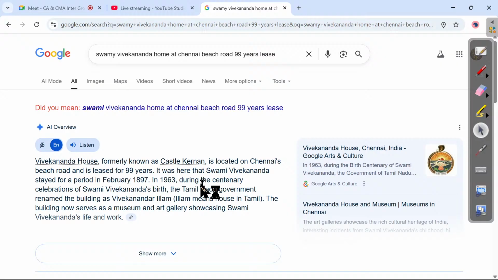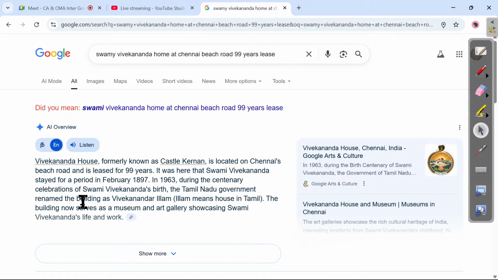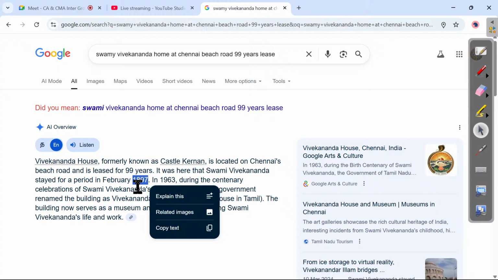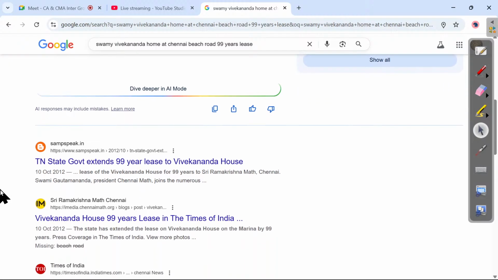In 1963, during the centenary celebrations of Swami Vivekananda's birth, the Tamil Nadu government renamed the building as Vivekananda's Illam. The building now serves as a museum and art gallery. So 1897 was a case where we faced the issue. Then again restarted now. Again it's still working as Vivekananda's Illam only, I think.